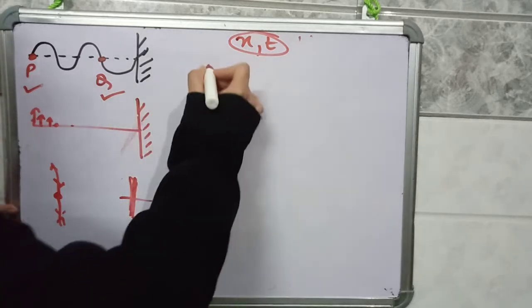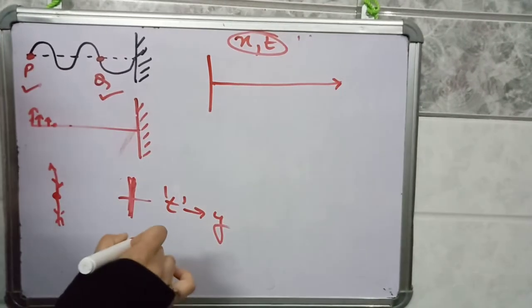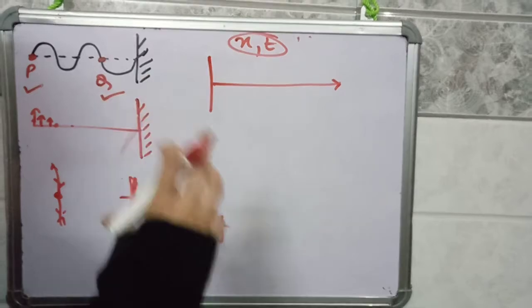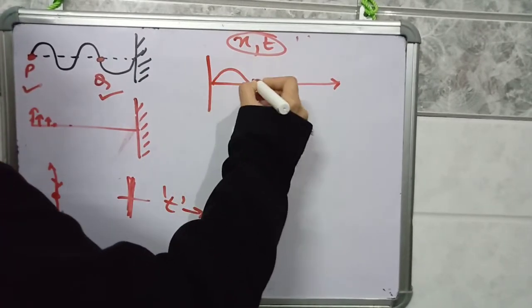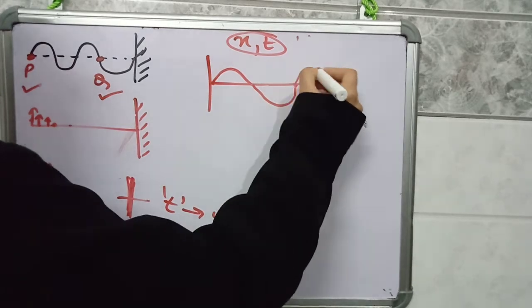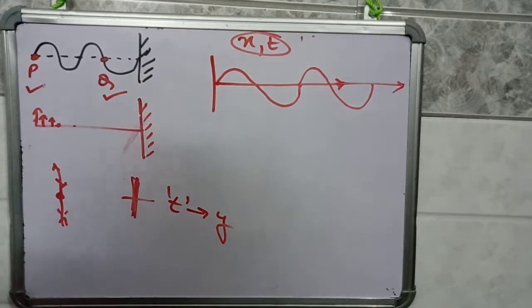For example, suppose a disturbance is formed in a string, and someone has clicked a photograph. So you obtained a photograph of the wave like this.